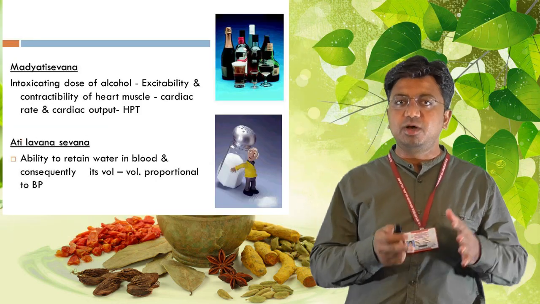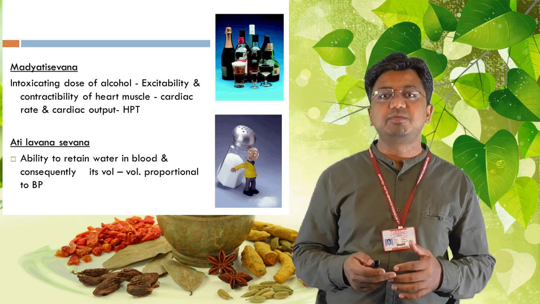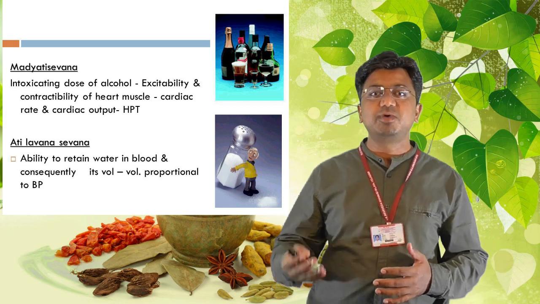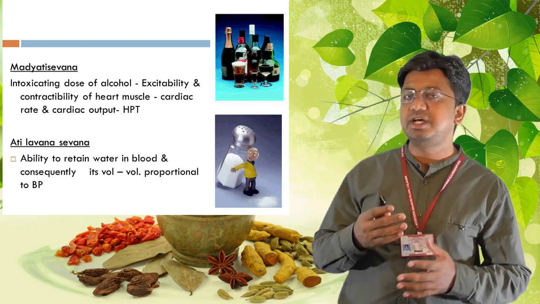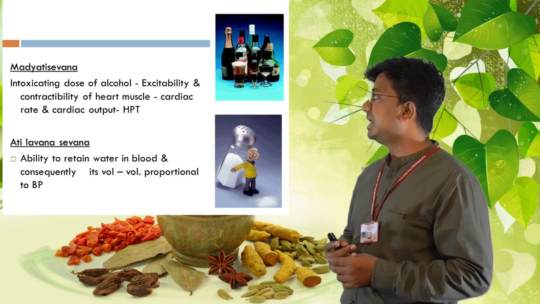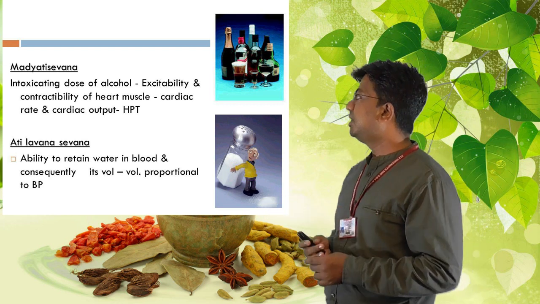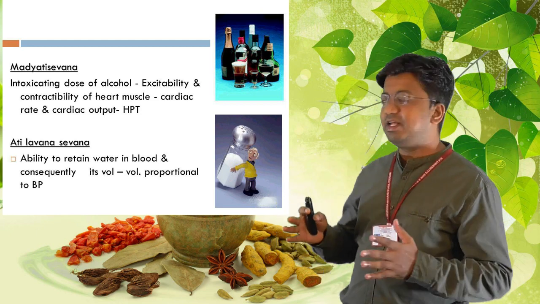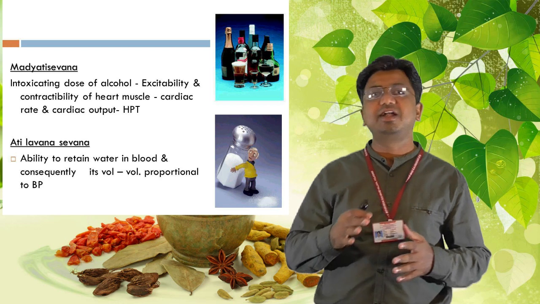Now we will see one by one how these risk factors develop non-communicable disease. It may be hypertension, diabetes, carcinoma, or some other cardiovascular diseases. For example, Madhyati Sevana: when the person is habituated to Madhya, or drinking alcohol, an intoxicating dose of alcohol definitely leads to increased excitability and contractility of the heart muscle, and thereby the cardiac rate and cardiac output increase, and thereby hypertension and other disorders.